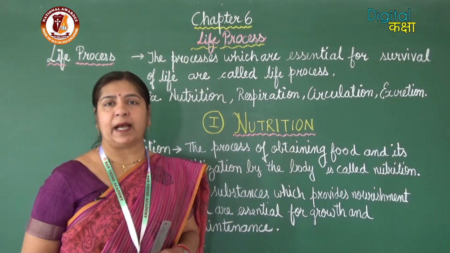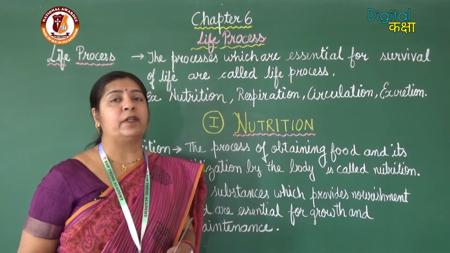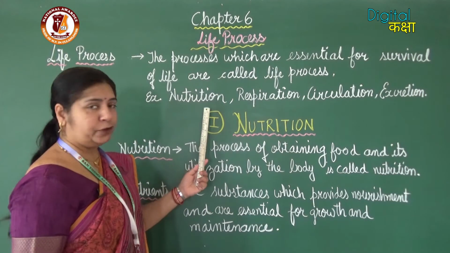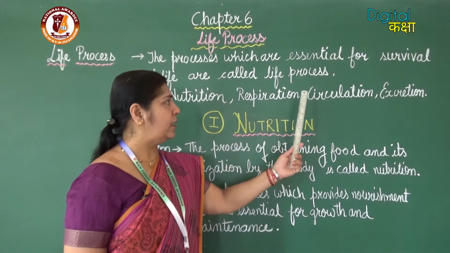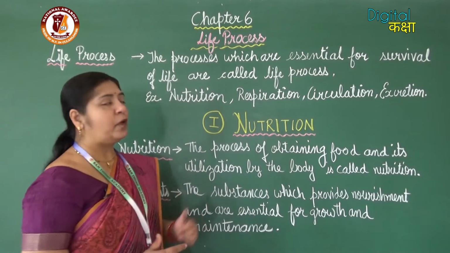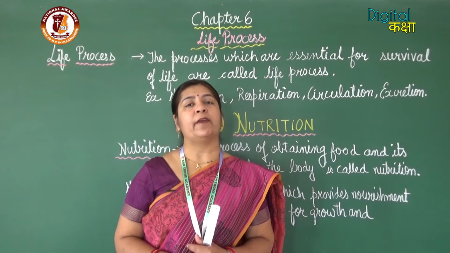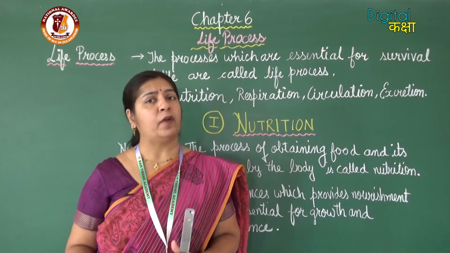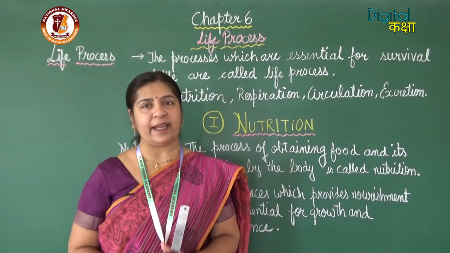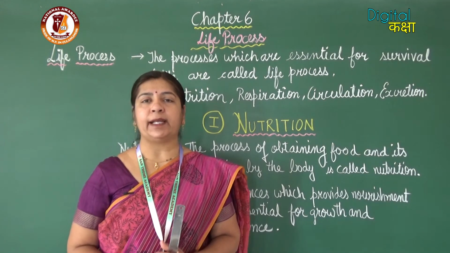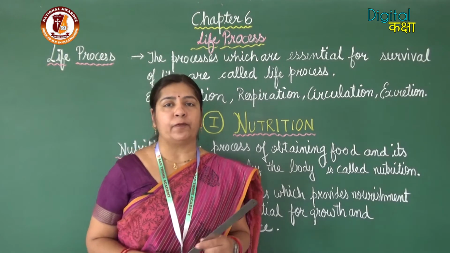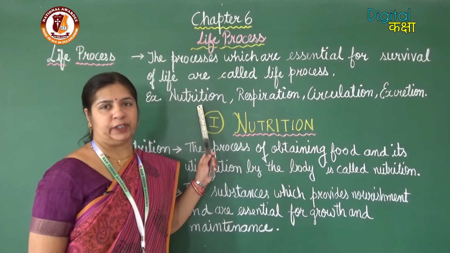So, which processes come under life processes, or without which we cannot survive? These processes include nutrition, respiration, circulation and excretion. First of all, nutrition. What is necessary for the survival of a living organism, or what do all living organisms need for their survival? Yes, that is energy. And from where do we get the energy? We get energy from the food we eat. So, the process of obtaining food is nutrition.